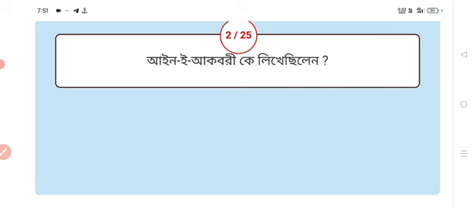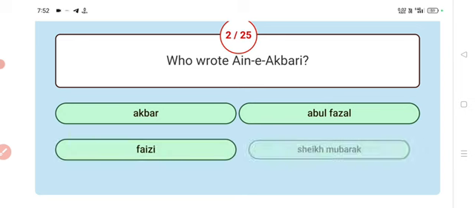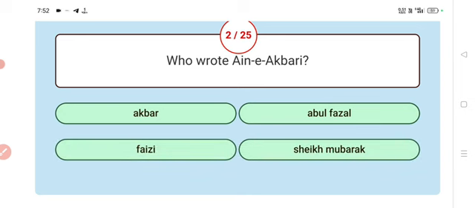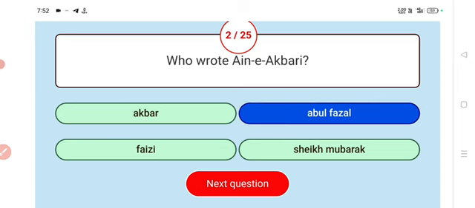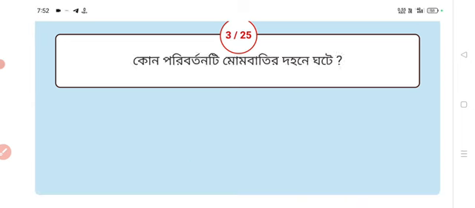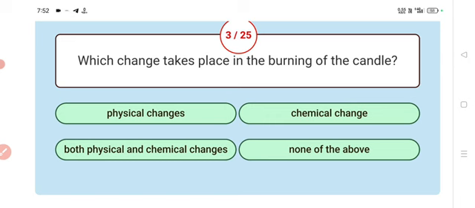Next. Who wrote Ain-i-Akbari? Answer Abul Fazl. Next. Which change takes place in the burning of a candle?